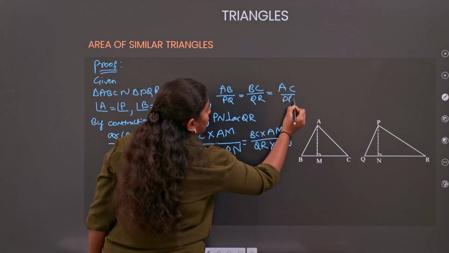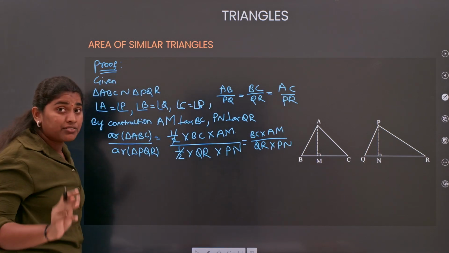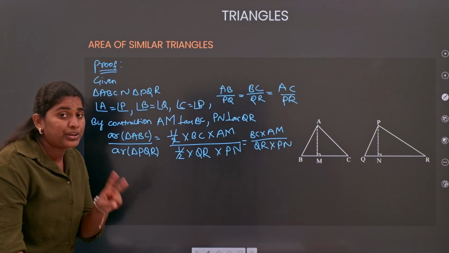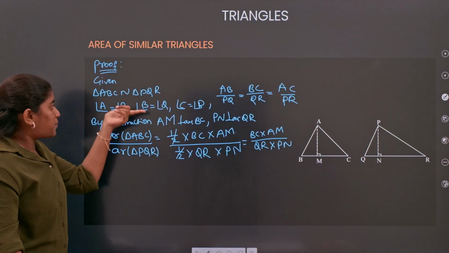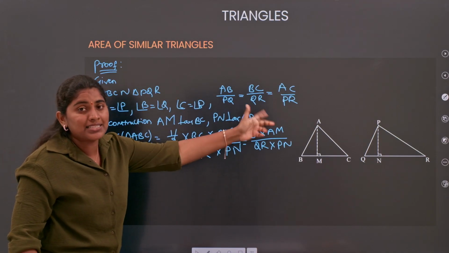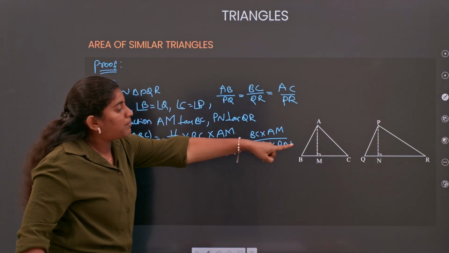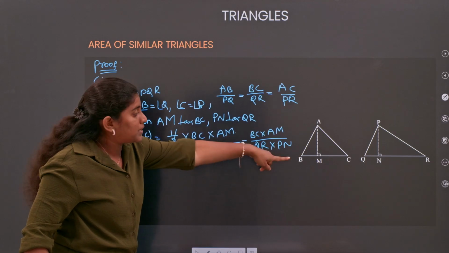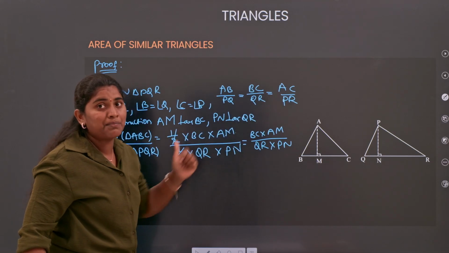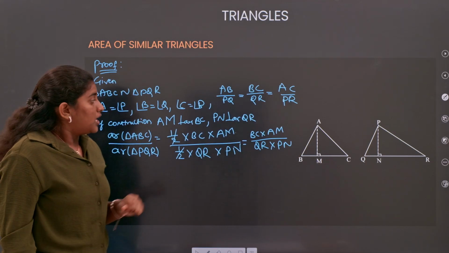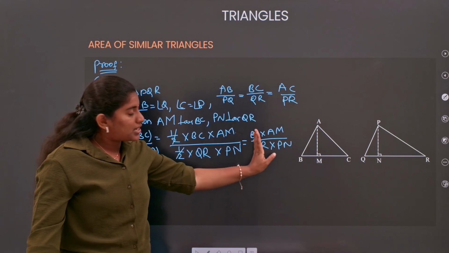If they give that two triangles are similar, you need to take the first two conditions: corresponding angles are equal and corresponding sides are proportional, where AB by PQ equals BC by QR equals AC by PR. Fine. Now BC and QR are corresponding.